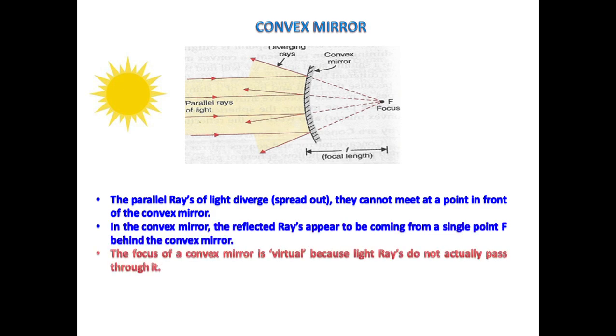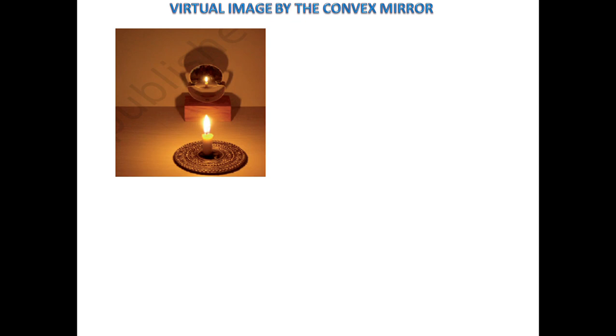The focus of a convex mirror is virtual because light rays do not actually pass through it. So see in this picture, this focus is the virtual image of the sun formed by the mirror. Do you know, children, convex mirror gives only virtual image. Here you can see this picture.